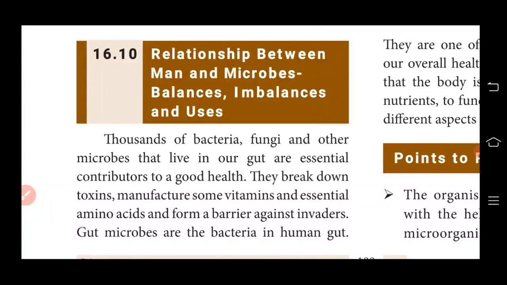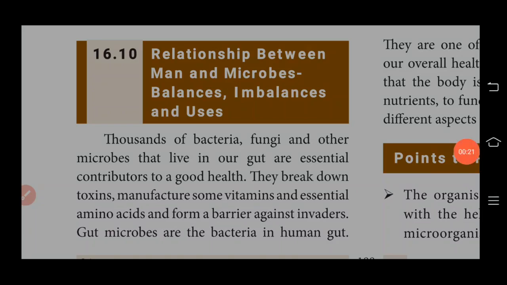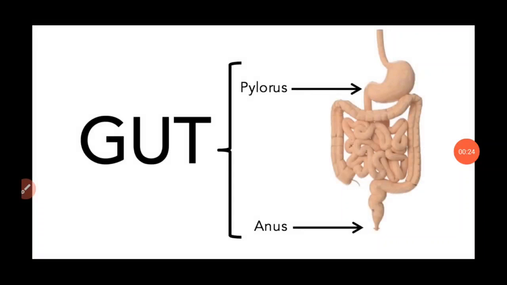Students, our last topic in this lesson is the relationship between man and microbes: balances, imbalances and uses. Thousands of bacteria, fungi and other microbes live in our gut. This is a structure to show the gut.